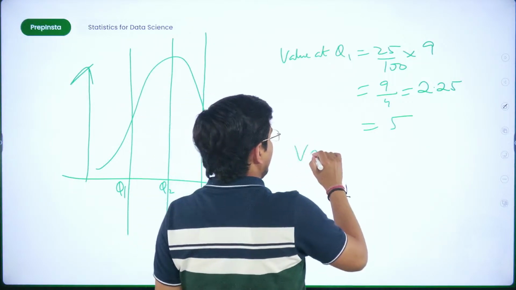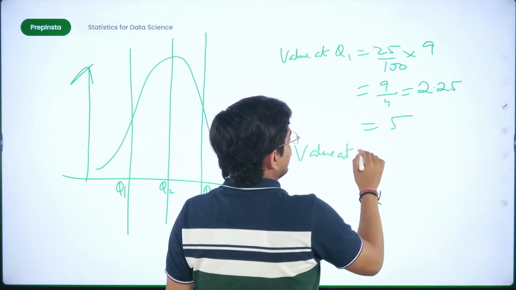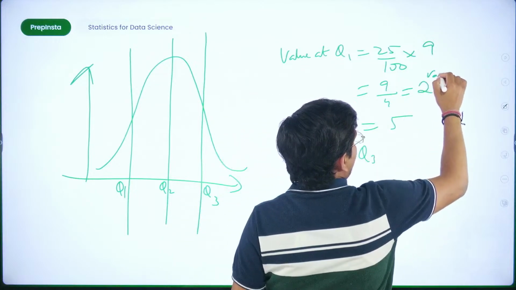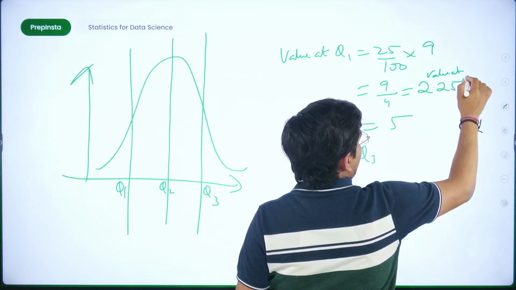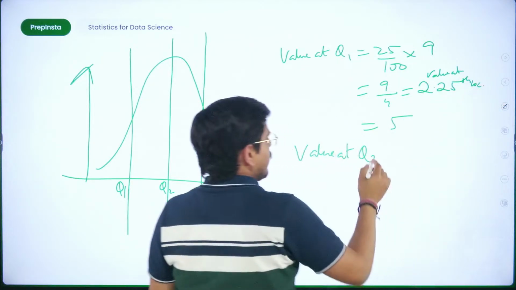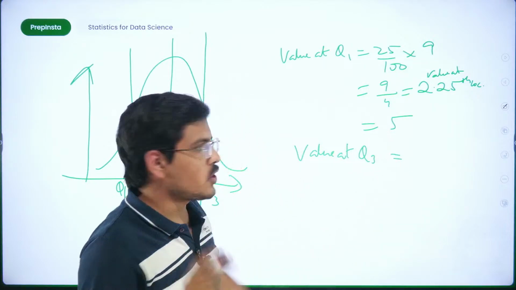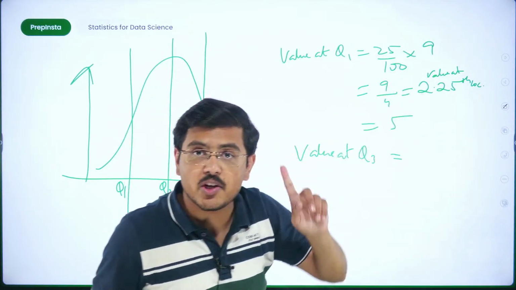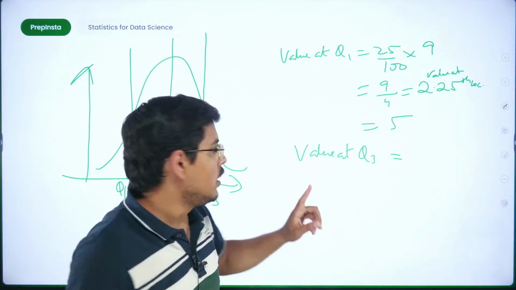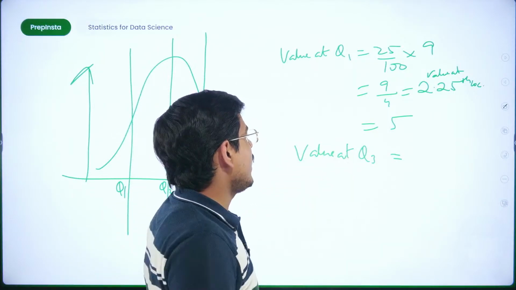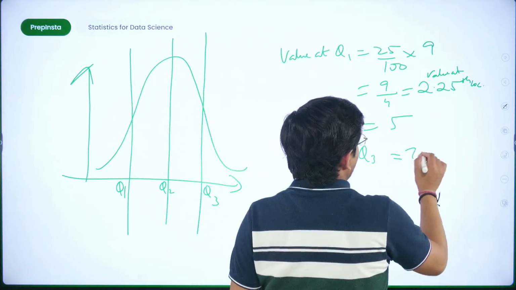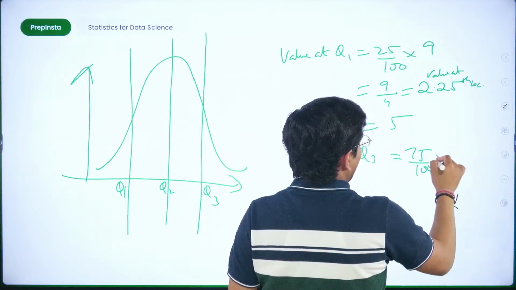Now the value at Q3. Whenever there is repetition, remember this formula will give you the location for the data. Fine. Now when you come to the value at Q3, what would it be? 75 upon 100 into 9.